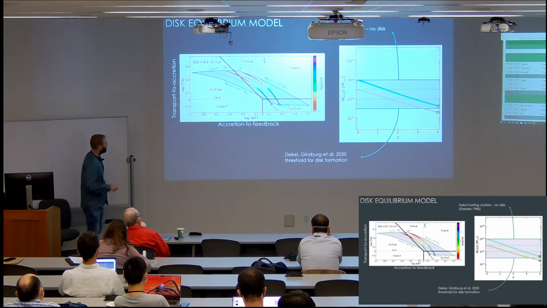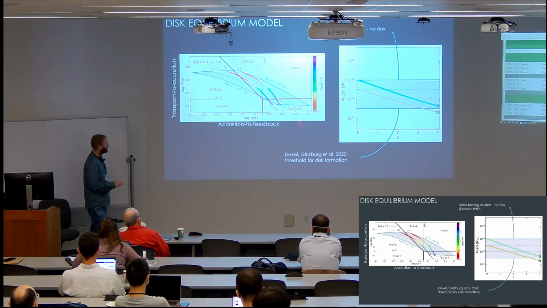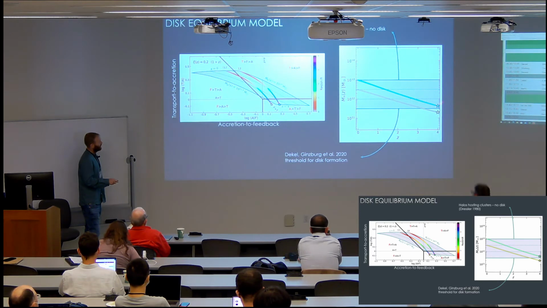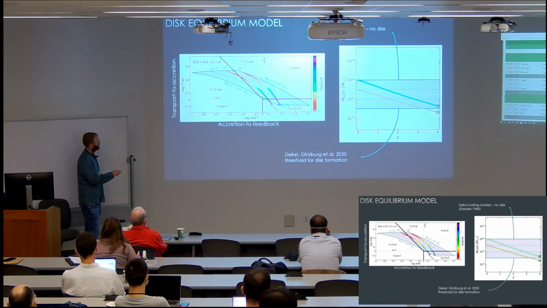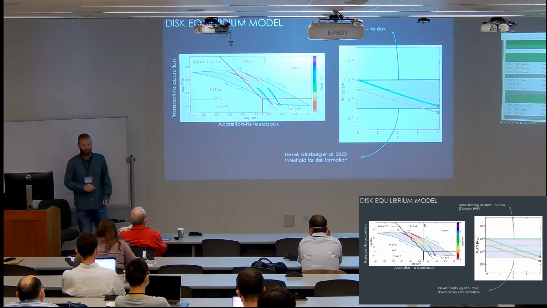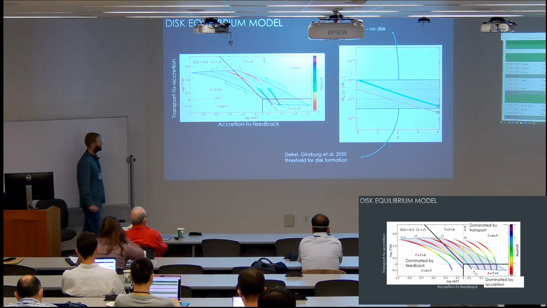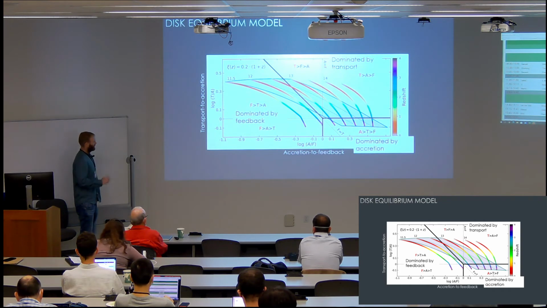So here are a couple of evolutionary tracks for different halo masses at redshift 0. These are how the galaxies evolve according to our model. And we can see that, for example, one galaxy which will end up at a 10^13 halo mass, at high redshifts, the turbulence is mainly driven by accretion. And at some intermediate redshift, the turbulence moves into the region in which transport is the main driver, and it stays there until redshift 0. And for another galaxy, we have either transport or feedback being the main drivers. So I'm going to need 1 more minute.